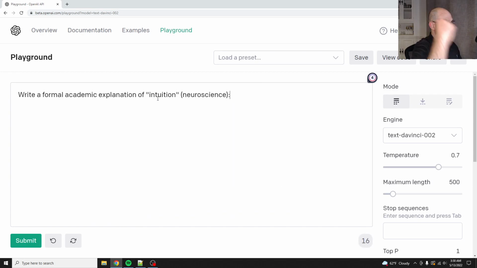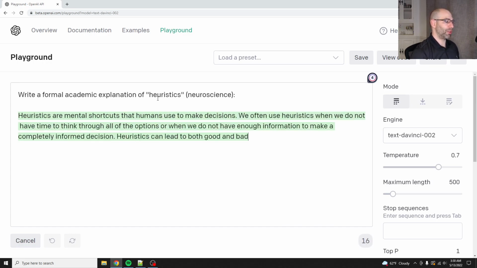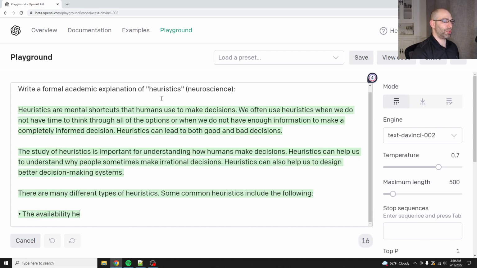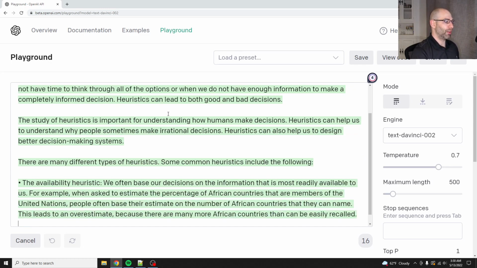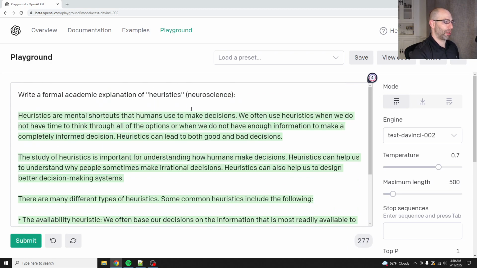So intuition, heuristics, not neuristics, heuristics. So this is basically going to be an identical definition. Heuristics are mental shortcuts that humans can use to make decisions. Sounds really familiar, doesn't it? Let's see. I'm going to cut it off there. I'm not going to read that whole thing.